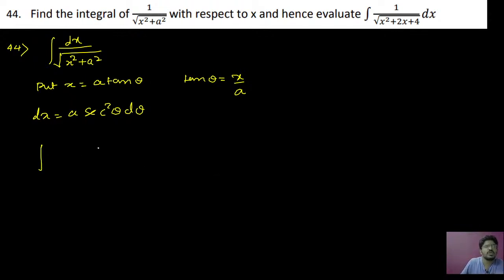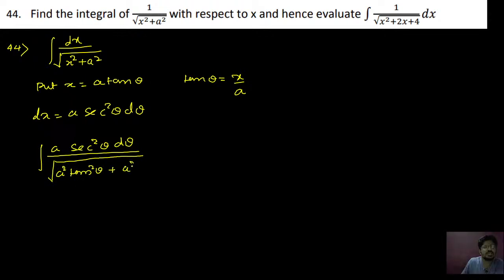Here dx you can write as a secant square theta d theta, divided by x, which you can replace as a tan theta. So that will be square root of a square tan square theta plus a square.